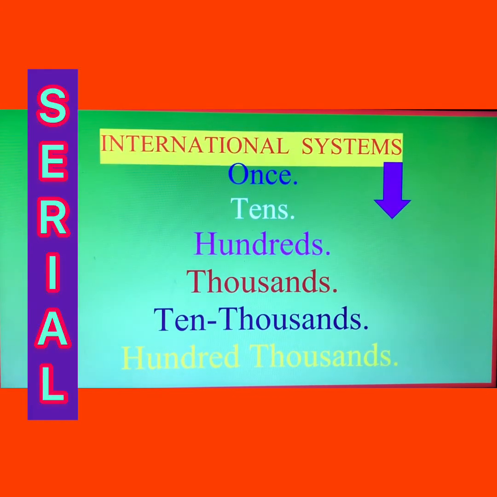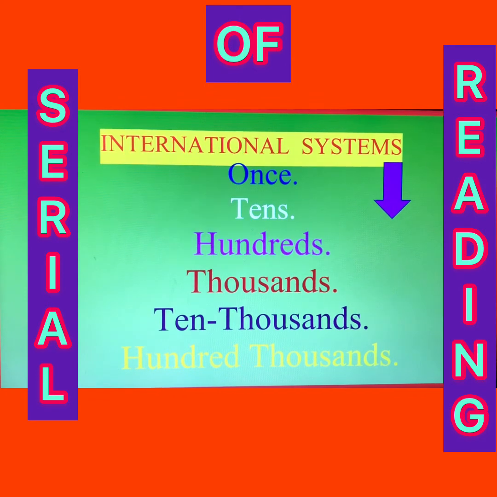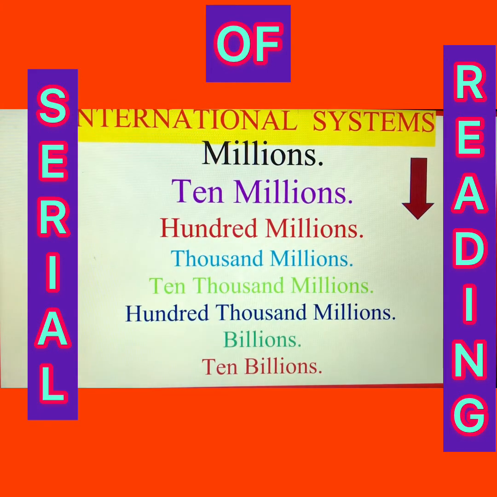International system. And how can you read the numbers into the international system? So first of all, you know about the reading of numbers. Here you will once again start from ones. Ones, after that tens, then hundreds and thousands, 10,000s, 100,000s. Okay dear. Now next one is, this is million, 10 million, 100 million, 1000 million, 10,000 million and 100,000 million. After that billion and 10 billion and so on.